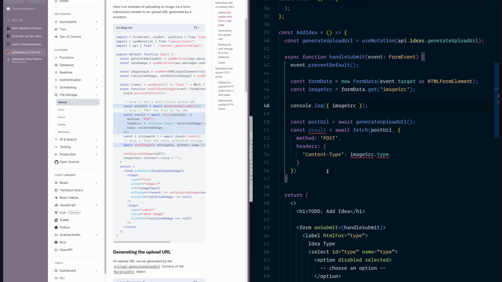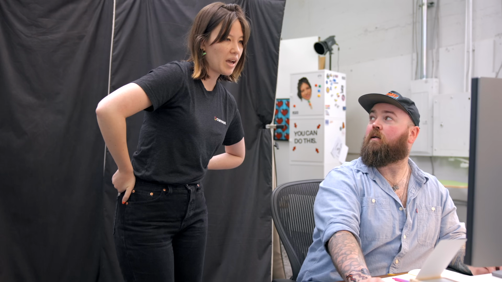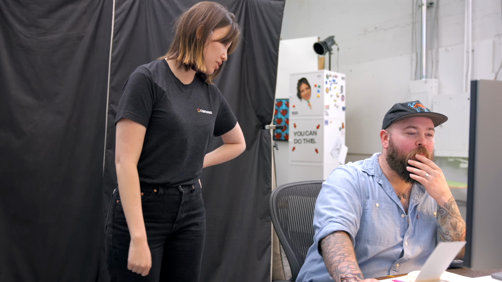And the other thing I'm going to try: you can't do this inside of a mutation, because what I was wondering at first was if I could take this part here and instead of having the separate generate upload URL, put all of this here. You can return the URL, but you couldn't run the fetch in here. Mutations can't do fetch or talk to the outside world. Okay, got it. That's probably safe. We can do things like retry them, which is pretty good.